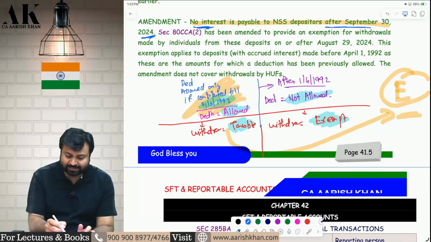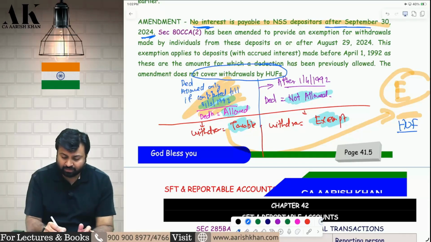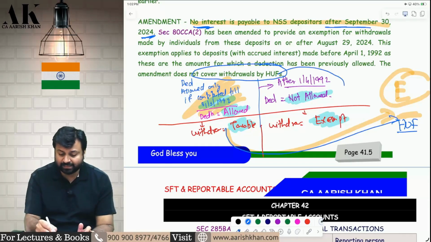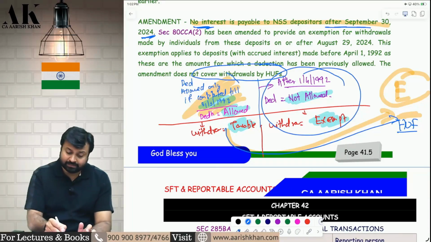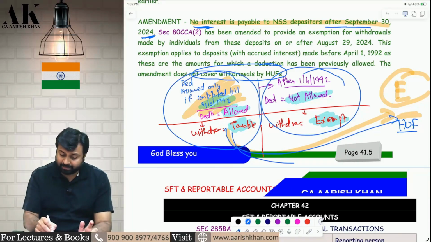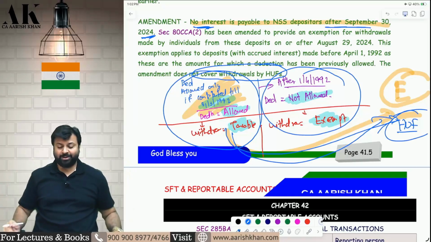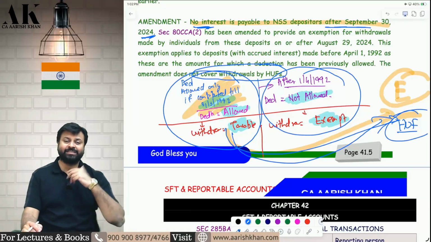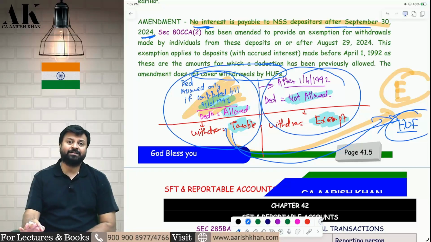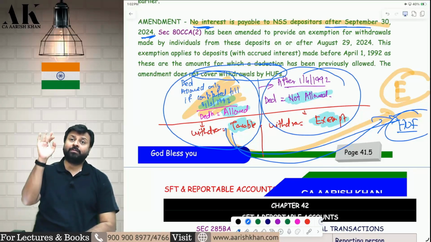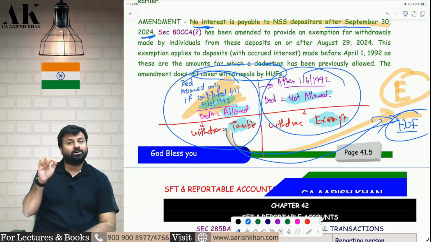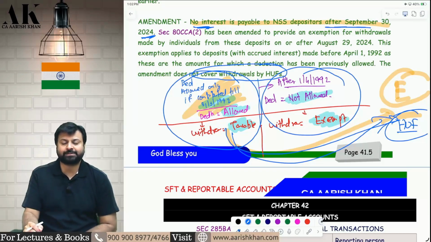But unfortunately, this has been exempted only for individuals. They have not made this exempt for HUF. It means if an HUF withdraws now from this portion of the money, see, this portion of the money is always exempt. This portion of the money was taxable earlier. But now this portion of the money is also exempt for individuals. For HUF, it is taxable. I hope it is clear to all of you. What a blunder they have made. Amount withdrawn from deposit made prior to 1992 is exempt for individuals, not for HUF. HUF have to pay tax.